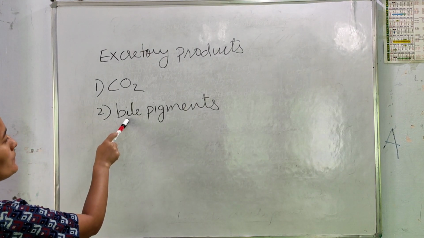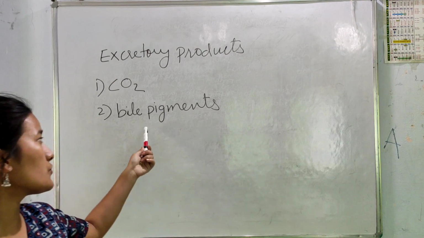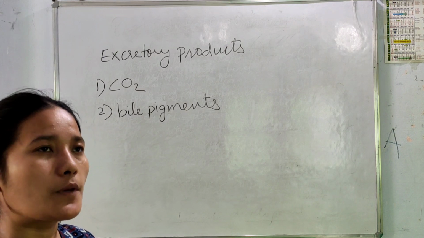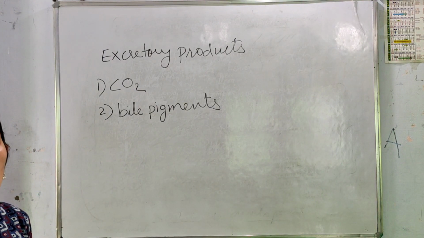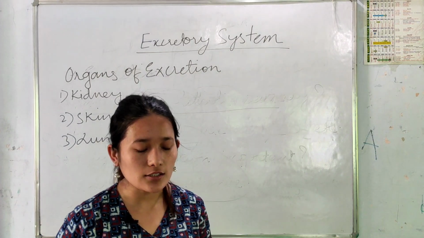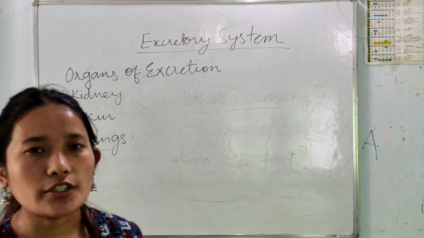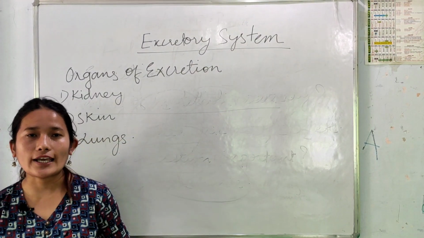Next, bile pigment is also an excretory product. This substance is produced in the liver by the breakdown of red blood cells. So that's all about excretory products. Till now we have discussed what excretion is, what the different excretory substances are, and why it is essential to carry out excretion.